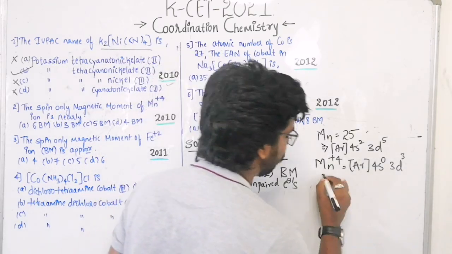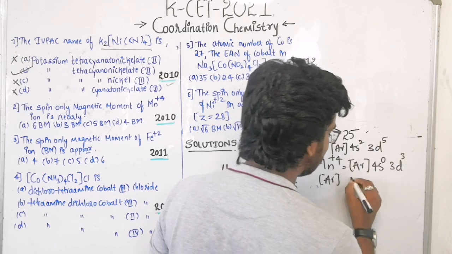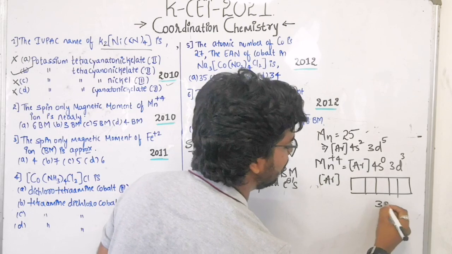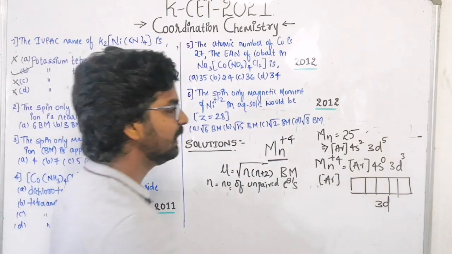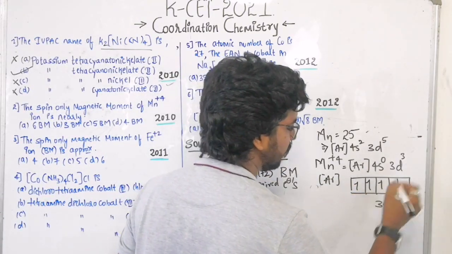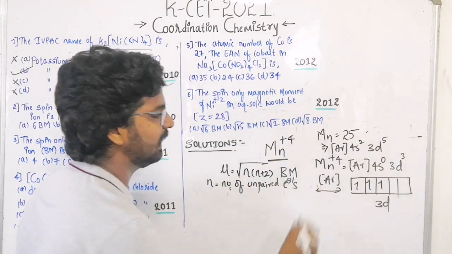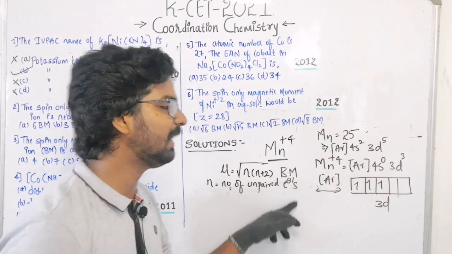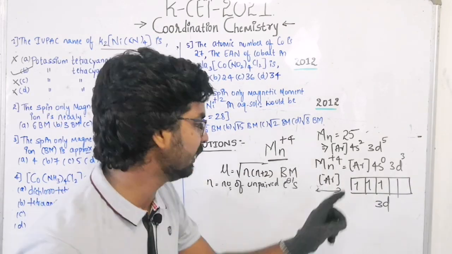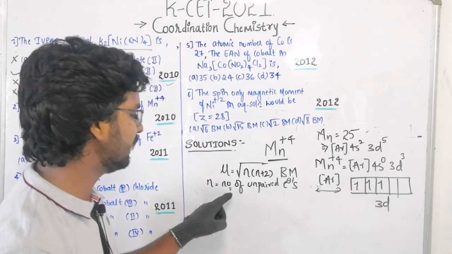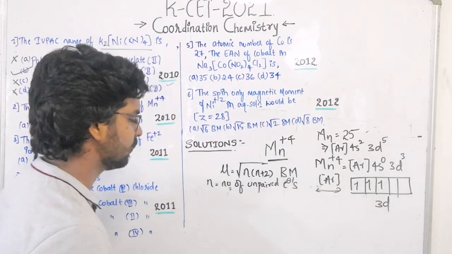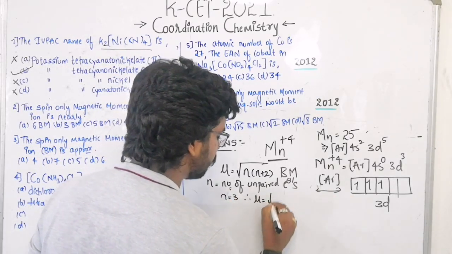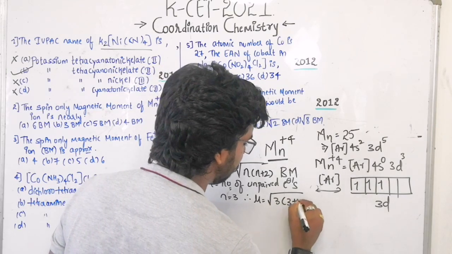See here, for argon, it is completely filled. If you try to see the 3d shell here, it is having 3 electrons, 1, 2, 3. The remaining shells are completely filled. So in Mn plus 4 state, it is carrying 3 unpaired electrons. 3 unpaired electrons, right? So here n is equal to the number of unpaired electrons, so n is equal to 3.